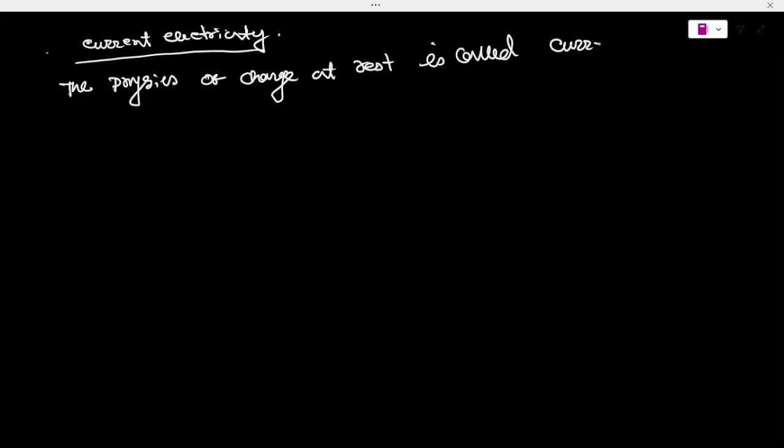The physics of charge at rest is called electrostatics. The physics of charge in motion is called current electricity. So the study of the electric charge in motion is called current electricity. So what do you mean by electric current?